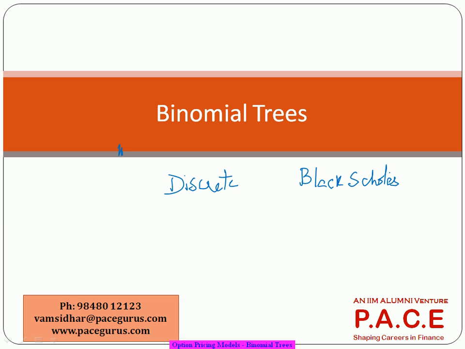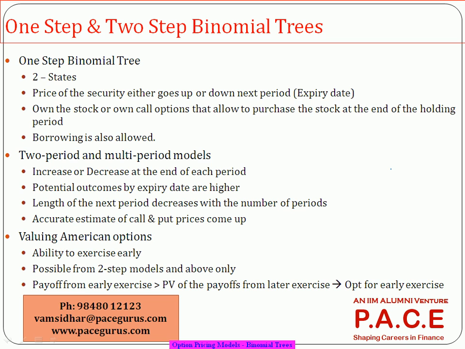So the way this binomial tree model works is, first, today you know the stock price.